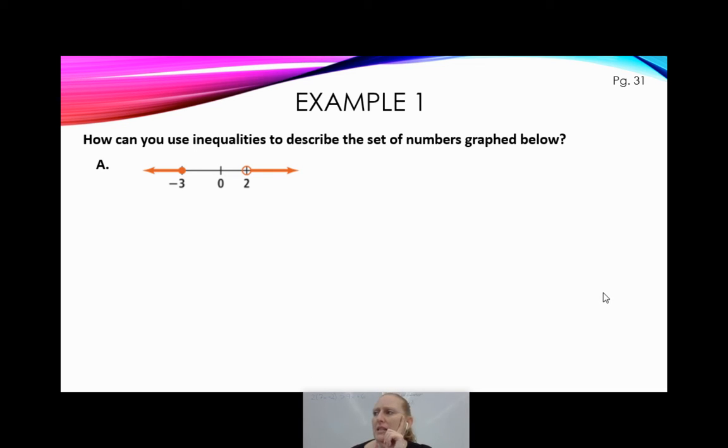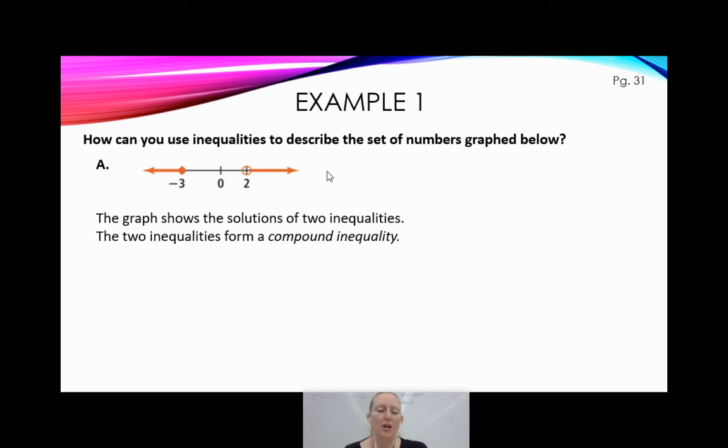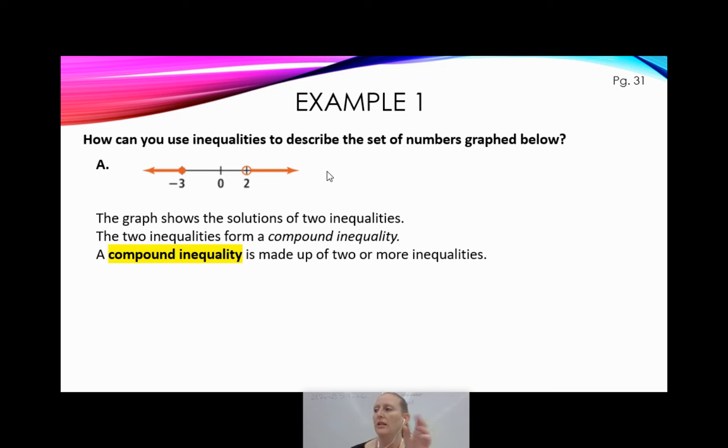You know, it's interesting because I actually see two inequalities on this graph, right? I see one that uses the -3 and goes off to the left. I see one that has an open circle at 2 and goes off to the right. So this graph actually shows the solutions of two inequalities, not just one. When this happens, it's called a compound inequality. So these two inequalities form a compound inequality. In fact, this is so important, I'm going to write a little definition and we're going to highlight it. A compound inequality is made up of two or more inequalities.